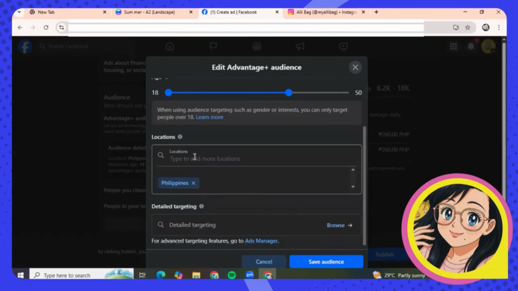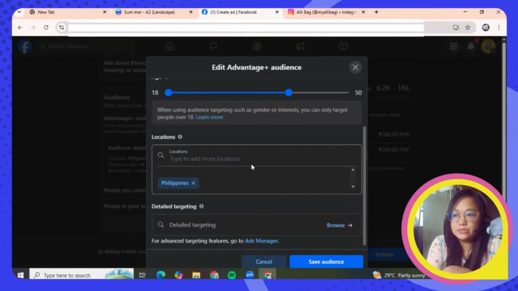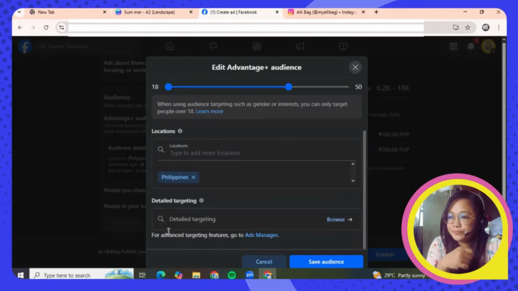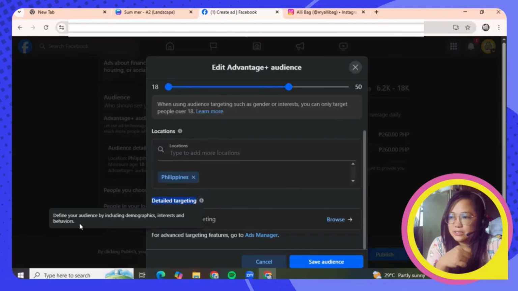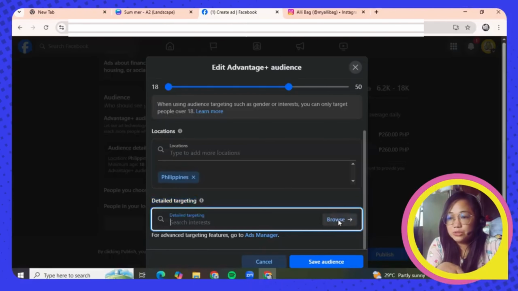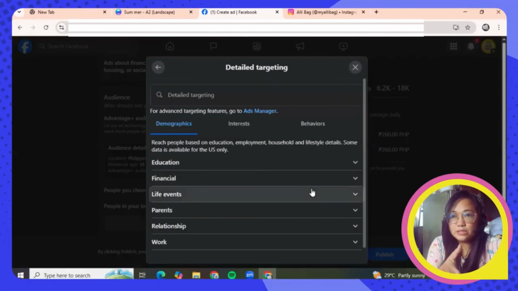This is where you change the location on where you would like your Facebook ad to be published. So since this is already in the Philippines here, I'm not going to change it. I'm just trying to sell my backpack locally. Okay, so that would be Philippines. And if you see this detailed targeting, okay, this is the definition. So it is to define your audience by including demographics, interests, and behaviors. So these are the options here for you, if you would like your audience to be very specific.